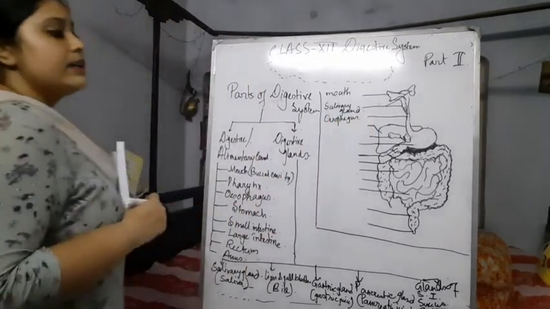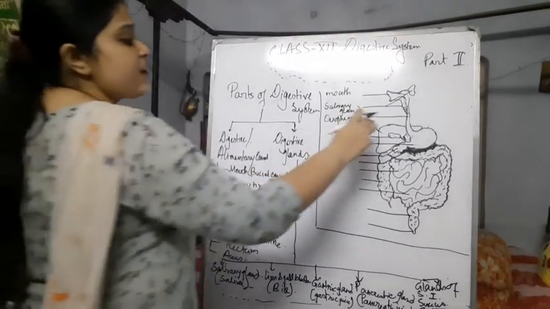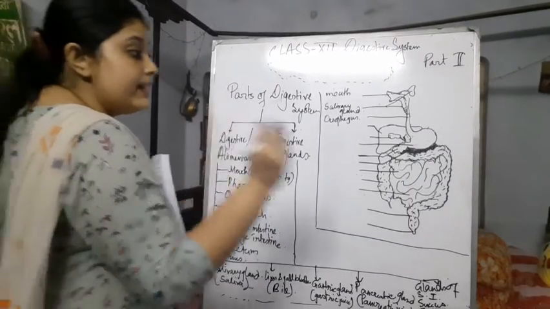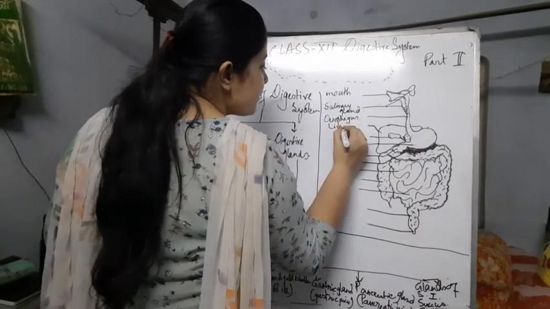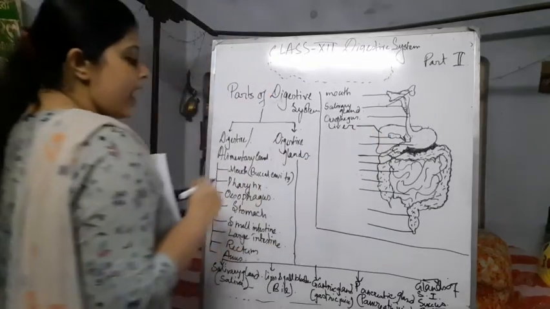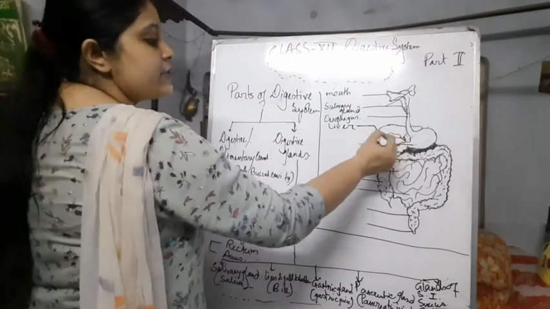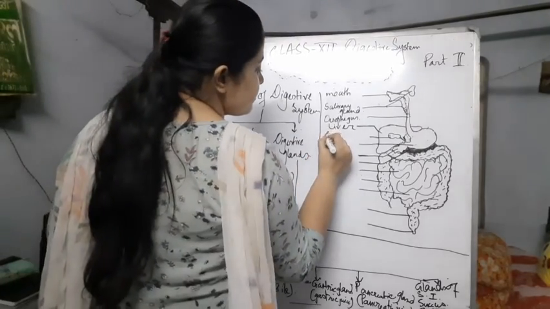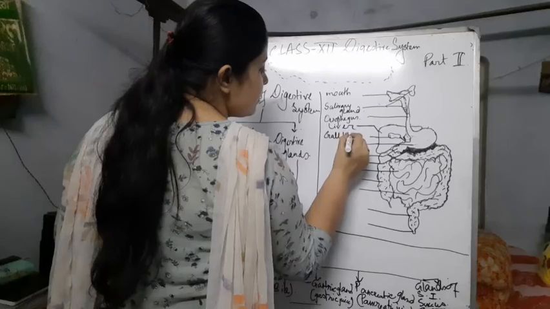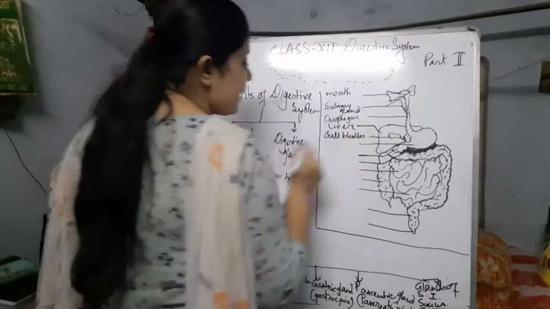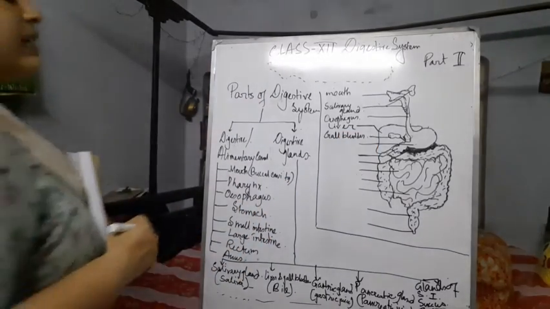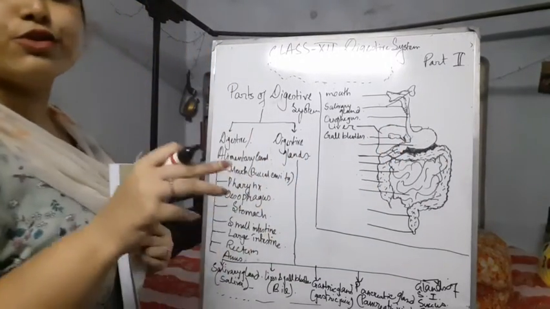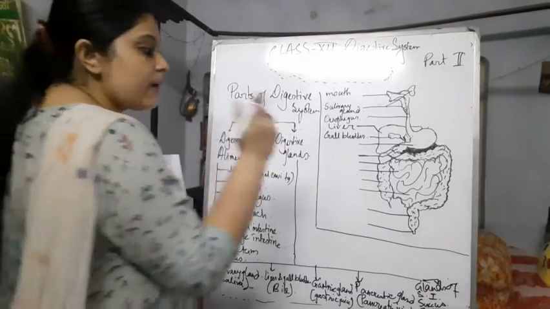Okay, next, this triangular structure is called the liver, and the small gland like structure is called the gallbladder. Next, this rounded structure is where the food is stored. The name is stomach.